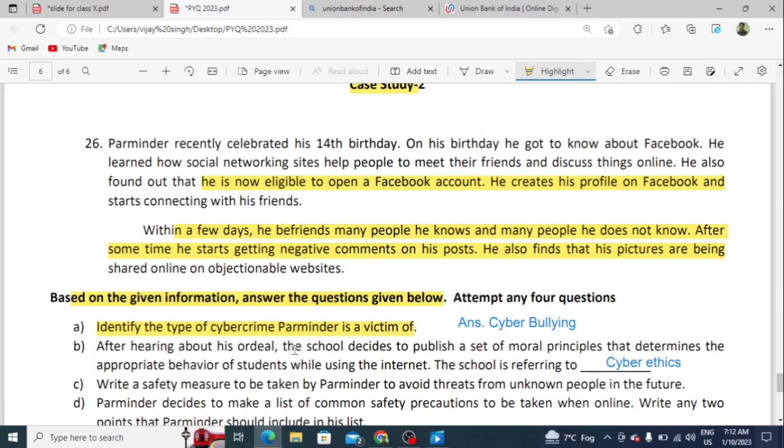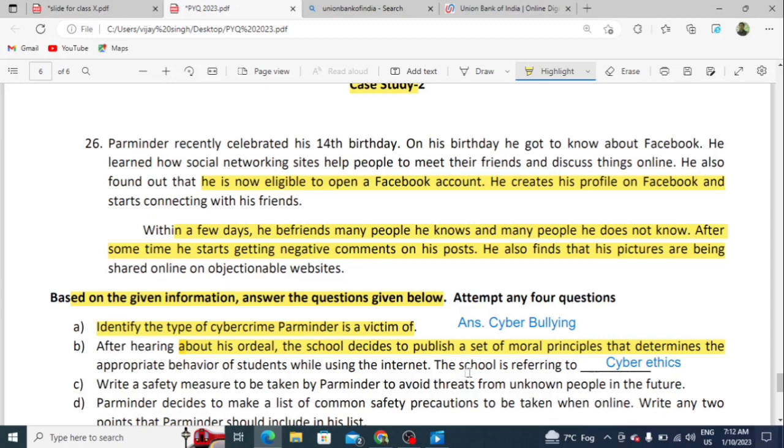After hearing about his ordeal, the school decided to publish a set of moral principles that determine the appropriate behavior of students while using the internet. The school is referring to cyber ethics. I have already discussed ethics. Ethics means legal behavior when you are using the internet, Facebook or any social sites.